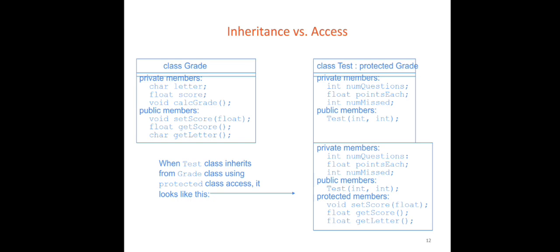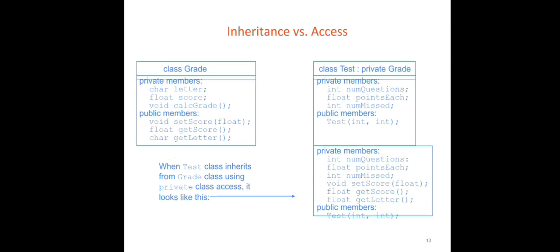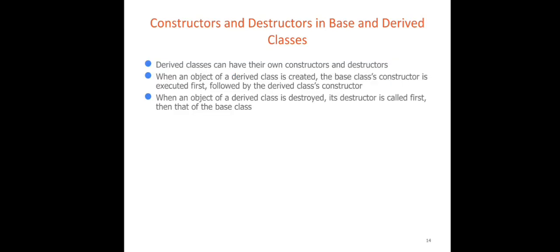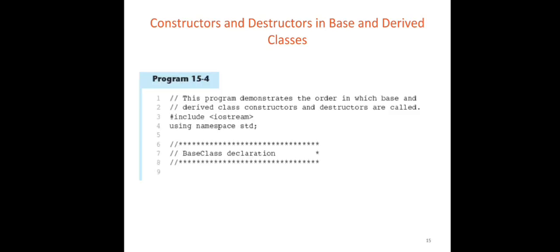When the Test class inherits from the Grade class using public class access, it looks like: class Test : public Grade. This grants the public members of the base class, such as the float member, public access, while the private members remain inaccessible.